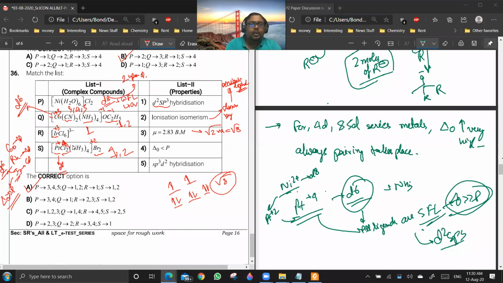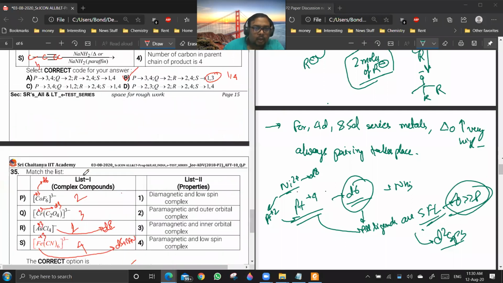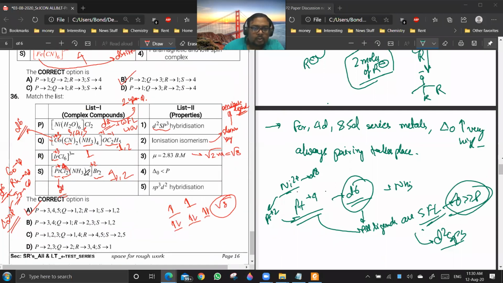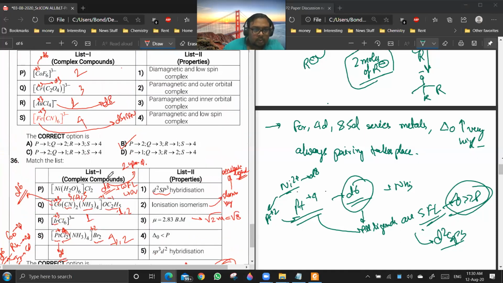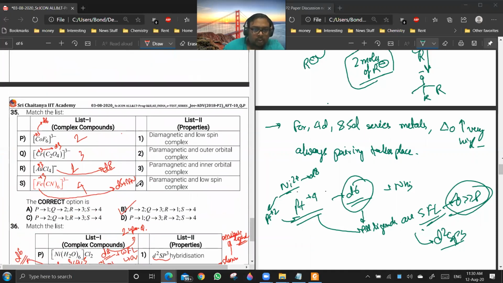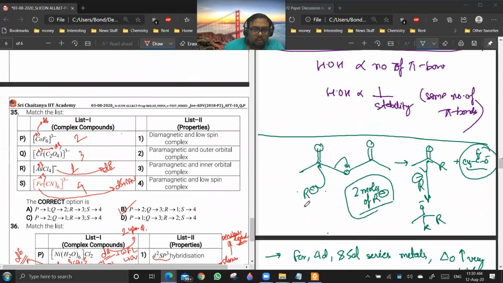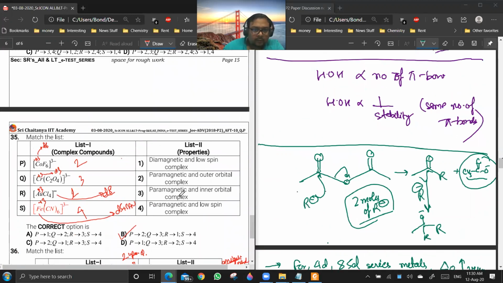Are you getting this point? Yes or no? Okay, so I believe this is the last question of the whole thing. Any other question which you want me to discuss? Okay, so you see, this is 36. And then this is 35.